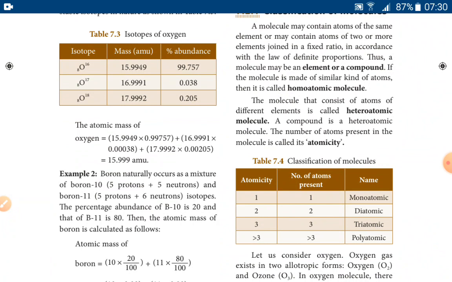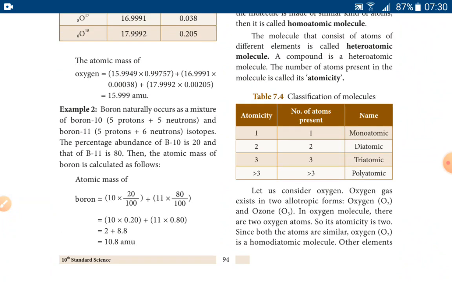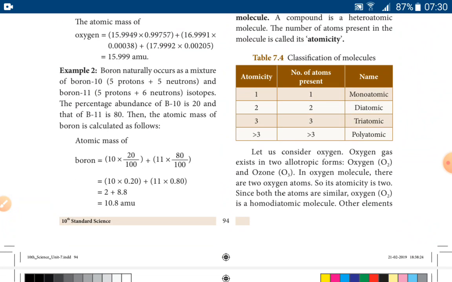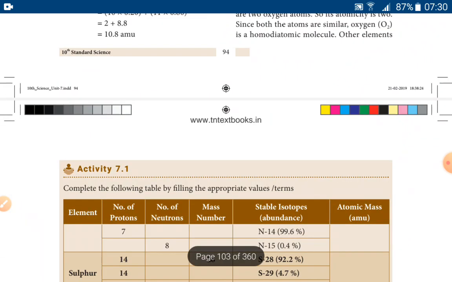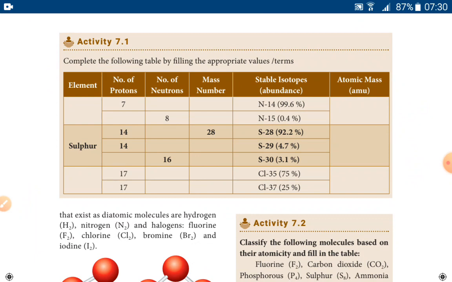And there are elements like phosphorus P4 and sulfur S8. They have more than 3 atoms, so they are called polyatomic. And the next category is the heteroatomic molecule. In a heteroatomic molecule, there are different kinds of atoms of elements, not the same kind, like oxygen and nitrogen. So here different kinds of atoms of elements combine to form this type of molecule, which is called a heteroatomic molecule.